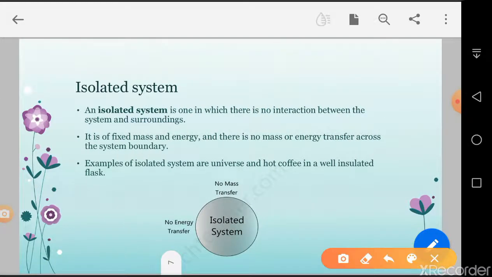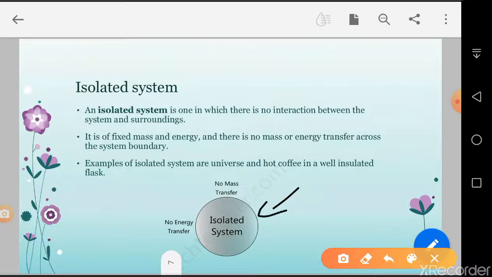Isolated system. An isolated system is one where there is no interaction of work and mass. That means nothing crosses the boundaries, and no energy and no mass comes into the isolated system. So it is very isolated.